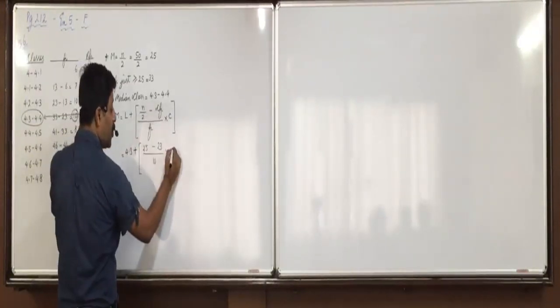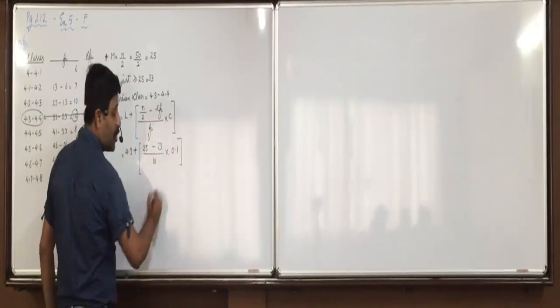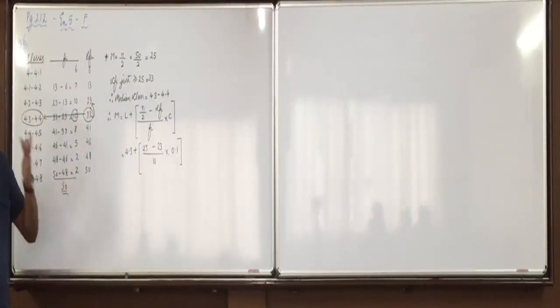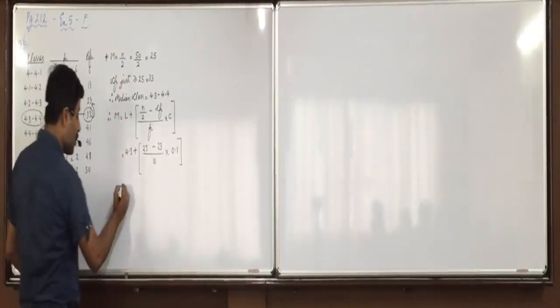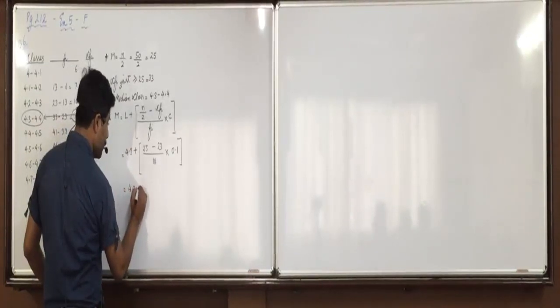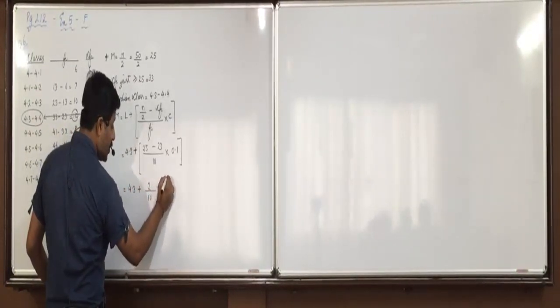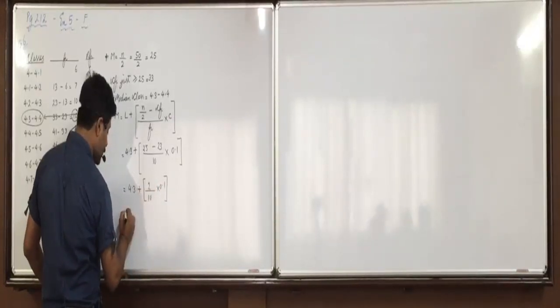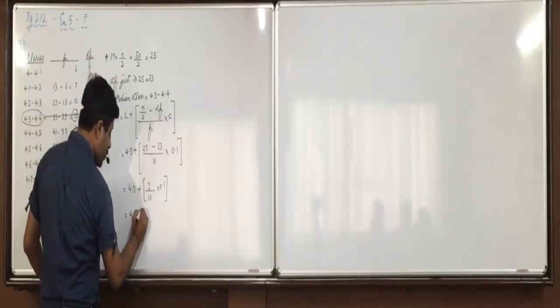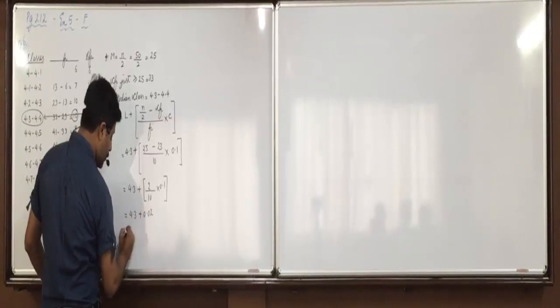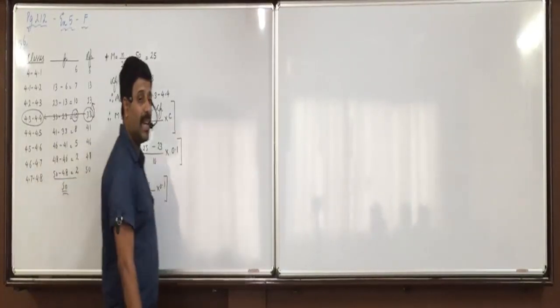Yes, 4.3 to 4.4, what is the class length? 0.1. Did everyone understand this? So 4.3 plus 2 upon 10 into 0.1. That is 0.02. 4.3 plus 0.02, 4.32. So all are clear with this?